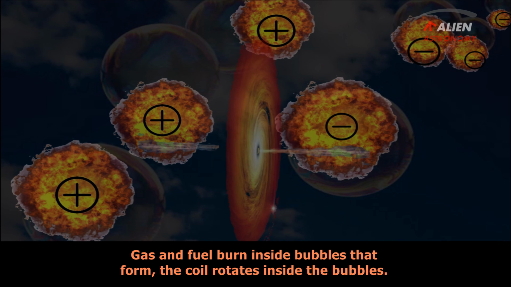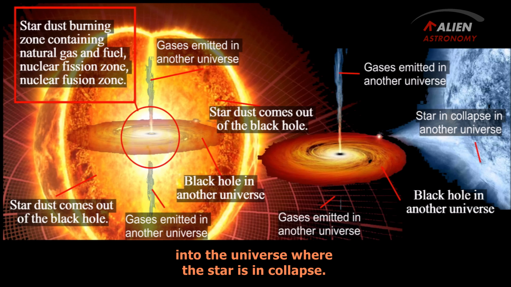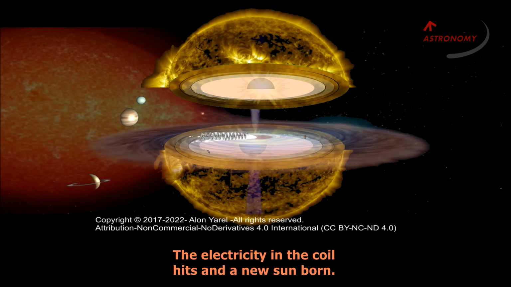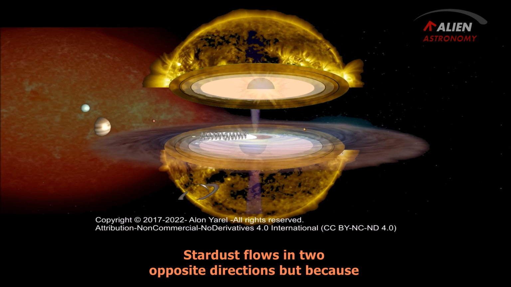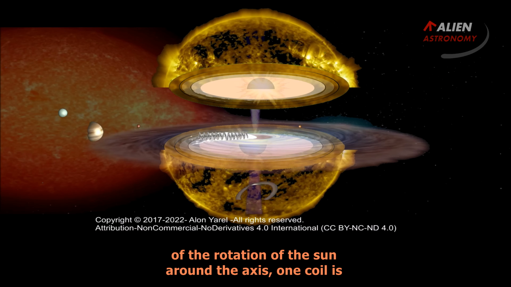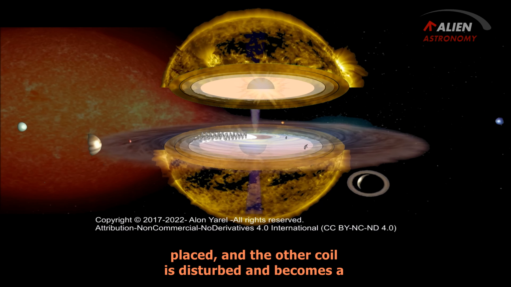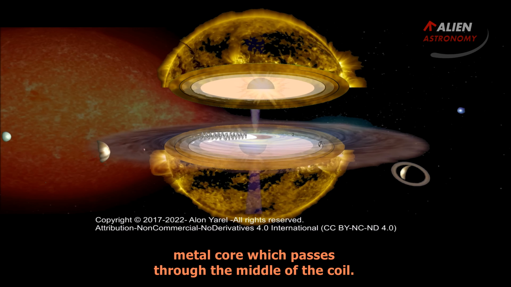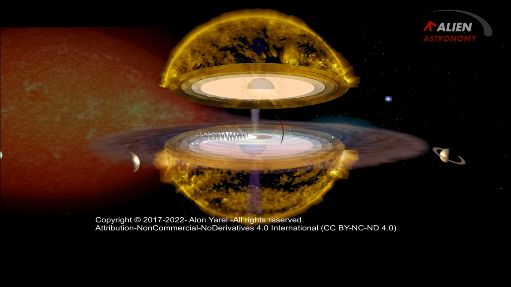Gas and fuel burn inside bubbles that form, and the coil rotates inside the bubbles. Gases are emitted back through the black hole into the universe where the star is in collapse. The electricity in the coil hits and a new Sun is born. Stardust flows in two opposite directions, but because of the rotation of the Sun around the axis, one coil is placed and the other coil is disturbed and becomes a metal core which passes through the middle of the coil. This is how an electromagnet is created inside the Sun.